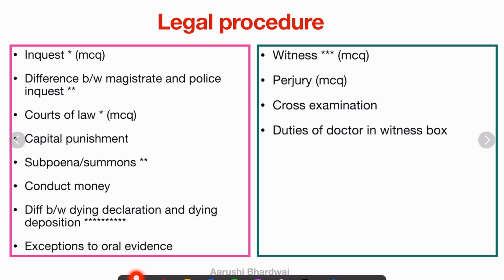Summons is a good topic. You have to read the full topic, and conduct money. This is a very very very important topic, and it will come in your exam. That is the difference between dying declaration and dying deposition. A lone short note on dying declaration can also come in your exams, but this topic is very very very important. I've put a lot of stars in this because it is a must know topic, and it will obviously come in your exams. Then there are exceptions to oral evidence.